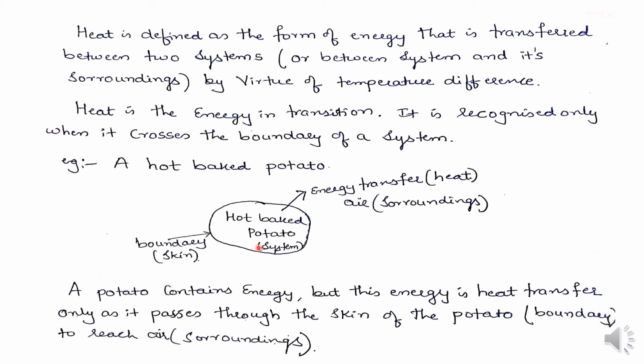When this potato is baked, it contains energy, but this energy becomes heat transfer only as it passes through the skin of the potato, that means the boundary of this system, to reach the air or surroundings. So here the energy transfer takes place in the form of heat. It is crossing the boundary of this closed system. Heat transfer is recognized only when it crosses the boundary of the system.